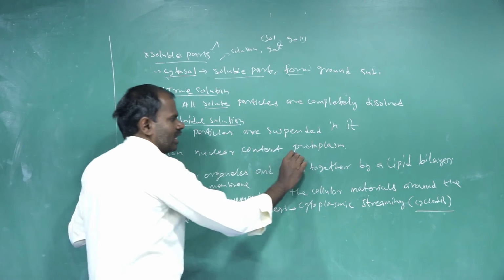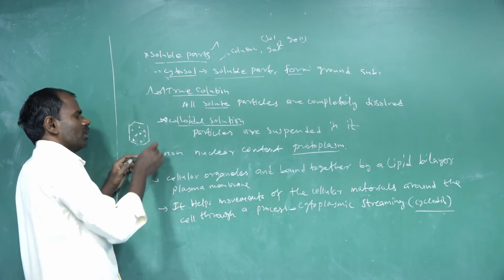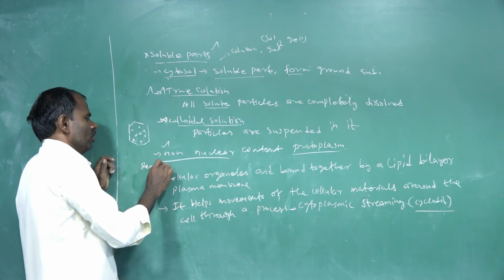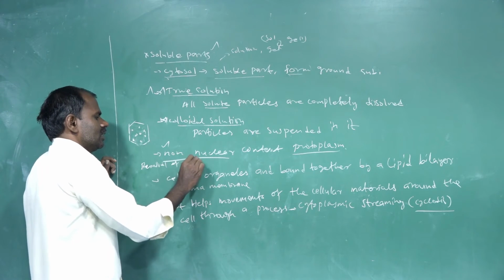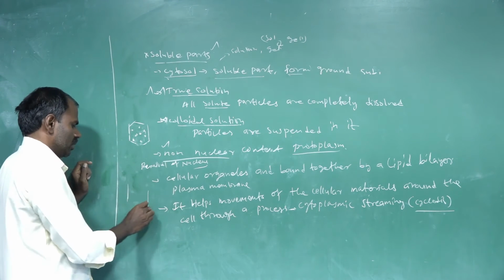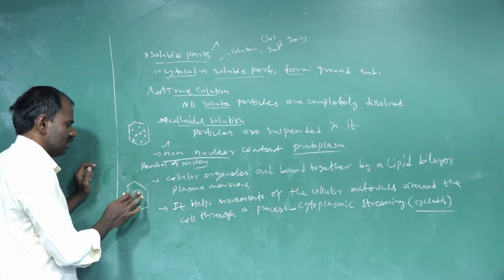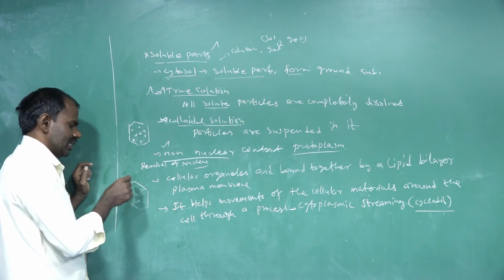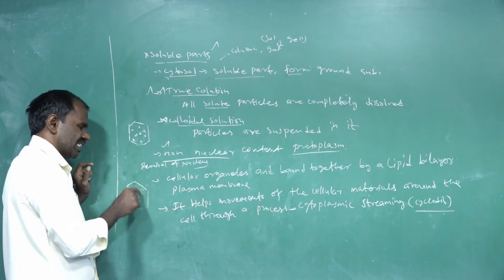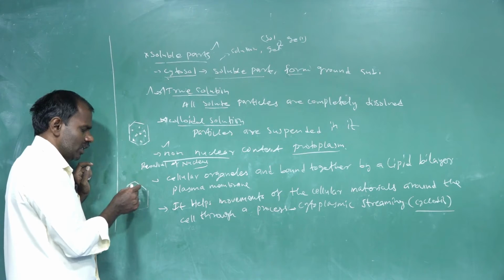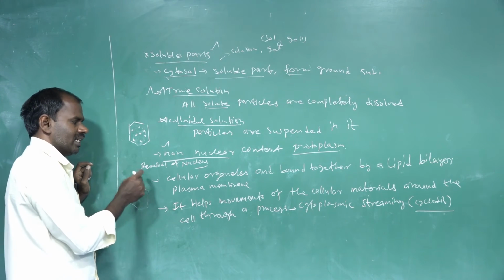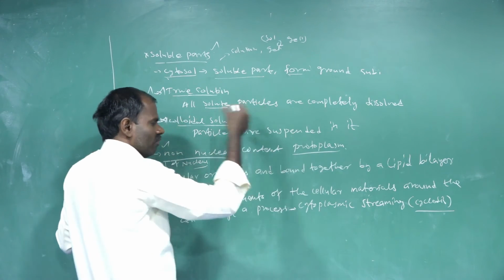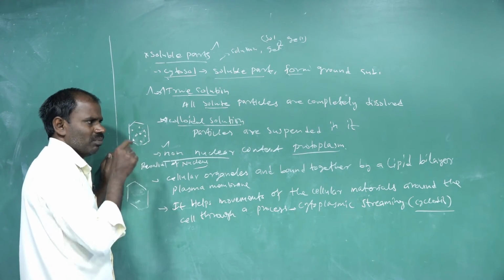Next, non-nuclear content protoplasm. It is also called the cytoplasm, the non-nuclear part, that is, with the nucleus removed. For example, a cell has a nucleus; with the removal of the nucleus, only the cytoplasmic substances are present. That is a semi-fluid gelatinous substance. There is no nucleus and no cell organelles. That nature is called non-nuclear content protoplasm. Protoplasm means the removal of nucleoplasm.